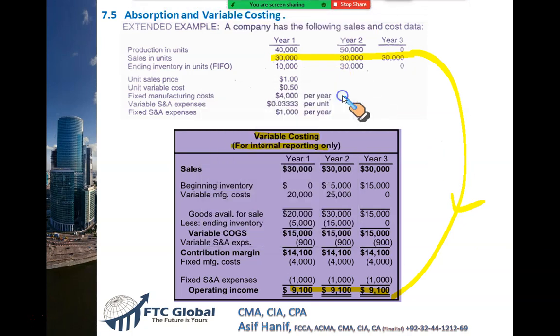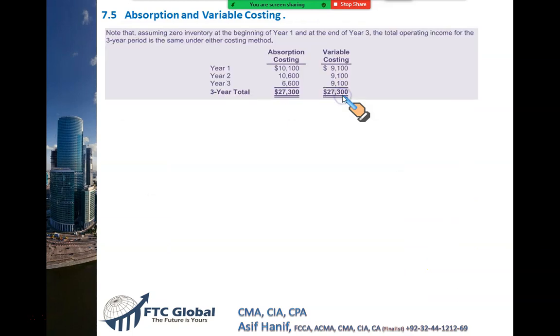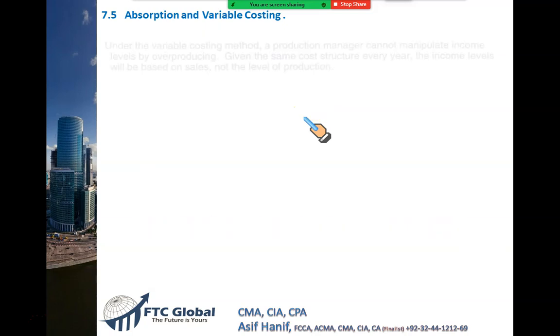But overall, in the long run, profits in both systems will be equalized. So you're just buying time. It's not something that you can carry on for years and years into the future. Eventually, at some point in time, the profits under absorption and variable get equated. So this is not something that can be sustained in the long run. It can be done for a short while, but it is not sustainable in the long run. It's an important point to be remembered.